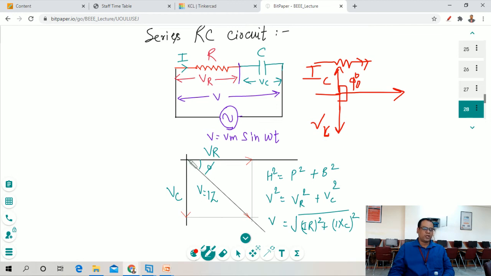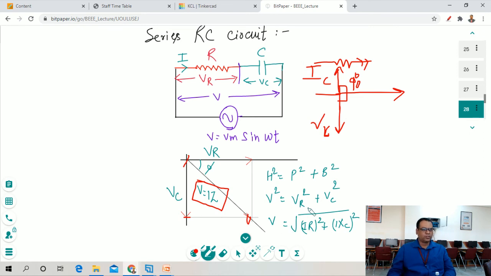Okay, so how do we draw the phasor diagram? As we can see right here, the resistor has no phase change, that's why it is represented on the x-axis, whereas the voltage lags the current by 90 degrees, so we have represented this VC in the downward direction. Now we have to draw the resultant of VC and VR, and we have drawn the resultant V, so it is I into Z. Okay, so this becomes a complete right angle triangle.